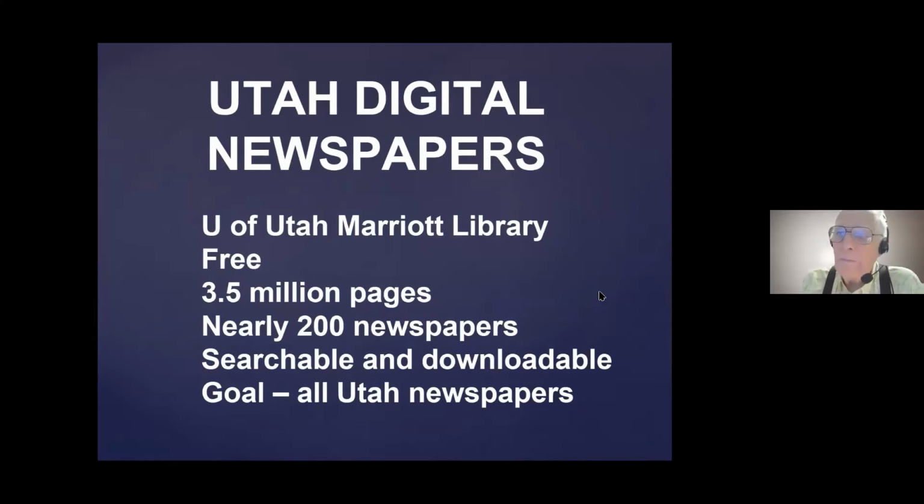The Utah Digital Newspapers website is run by the University of Utah at the Marriott Library. They've gotten grants from national groups, and they ask for donations, but it's free for everybody. They don't nag you for donations at all, so it's completely free to search. Right now they have 3.5 million pages of Utah newspapers. This is Utah Digital Newspapers. And those are from nearly 200 newspapers.